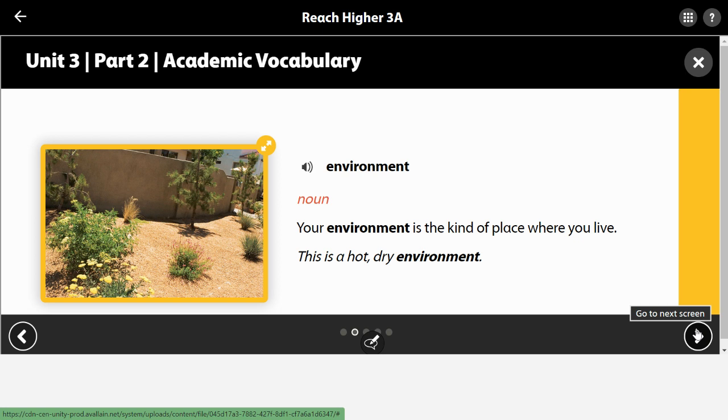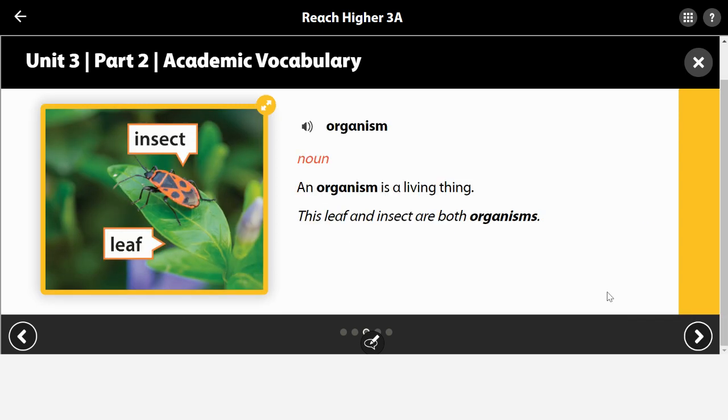Next, we have environment. Your environment is the kind of place where you live. So think about your environment and where you live in comparison to this environment. This is a hot, dry environment. Organism. An organism is a living thing. This leaf and insect are both organisms. So if it's a living thing, it is considered an organism. An organism is a thing. As it tells us, it's a living thing. So it is a noun.